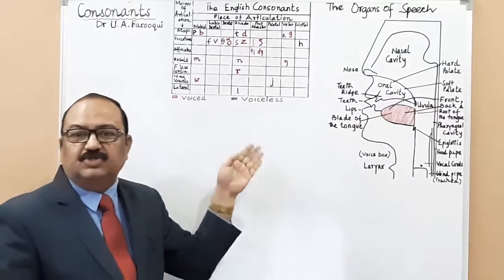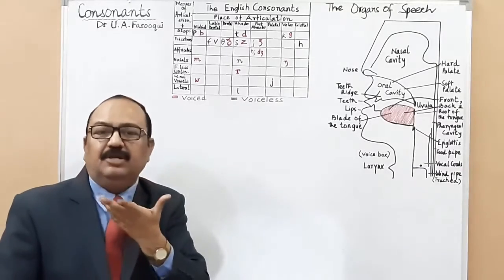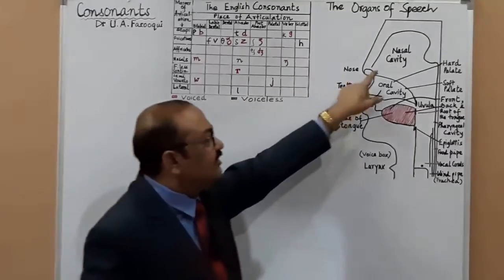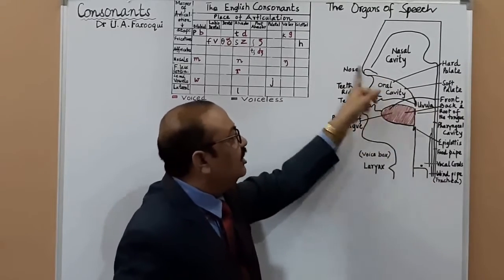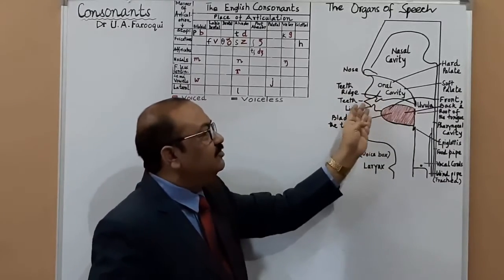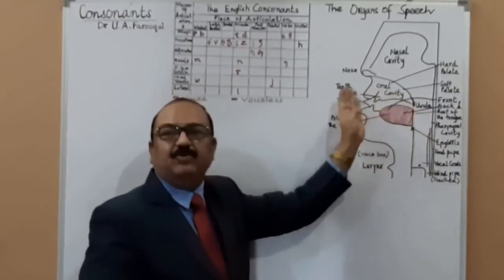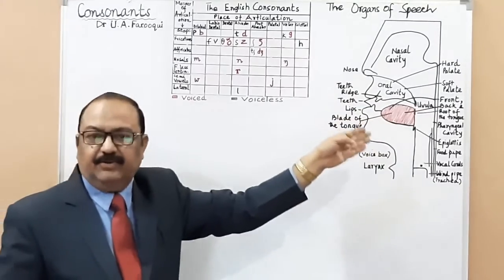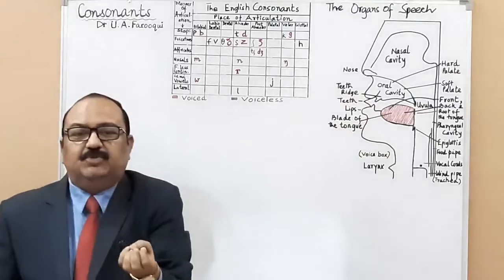When we produce consonant sounds, the vocal tract becomes narrower at some location than it usually is. This entire portion up to here is the vocal tract. This narrowing is called constriction. Narrowing depends upon the consonant that you are producing.